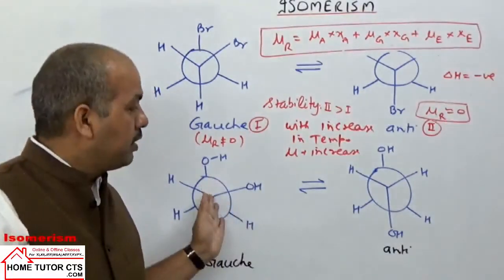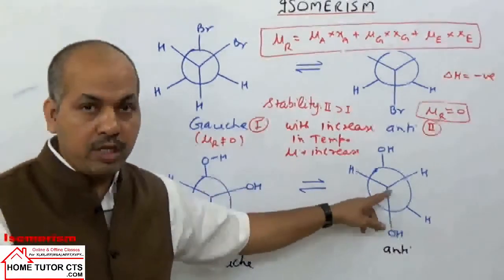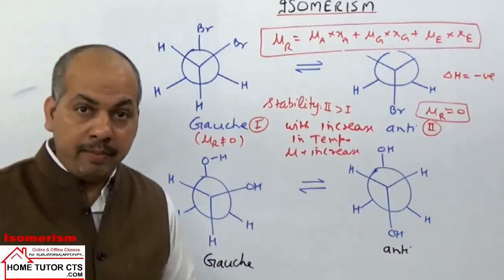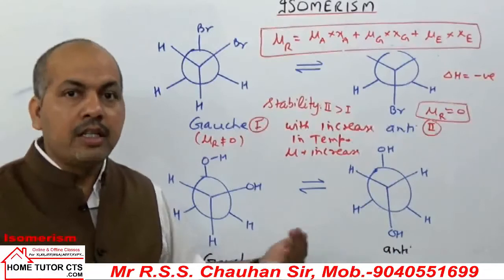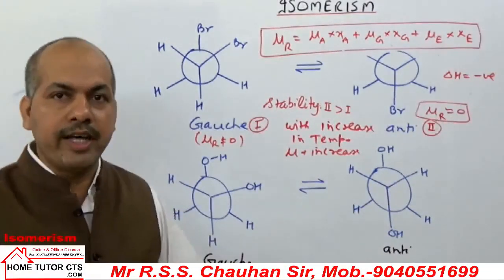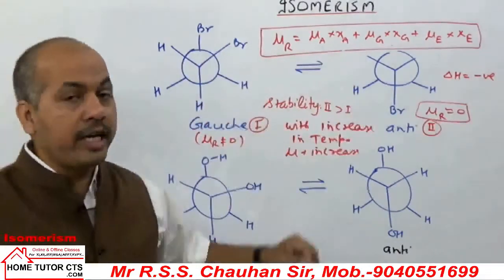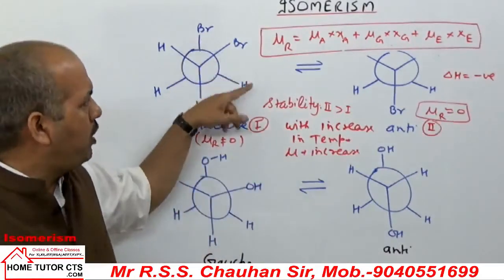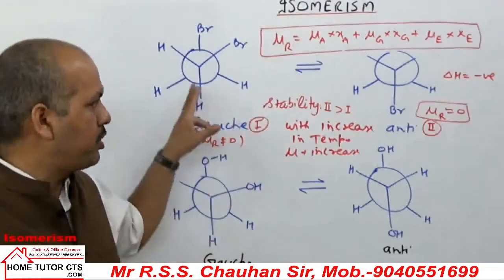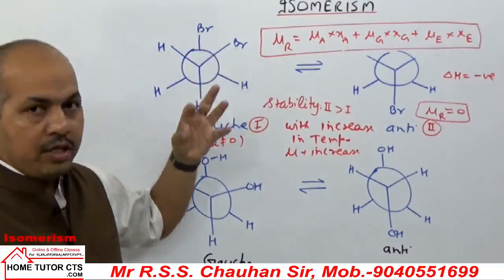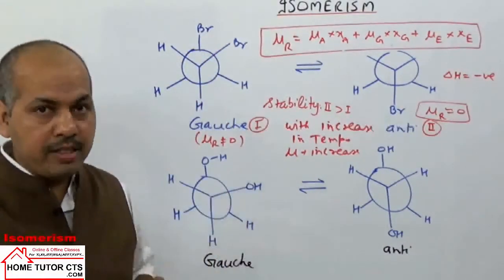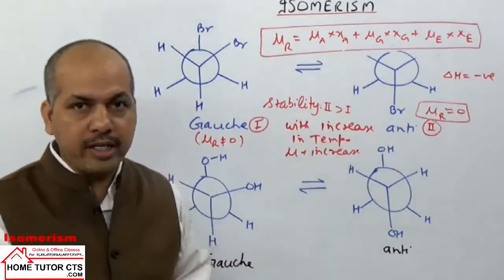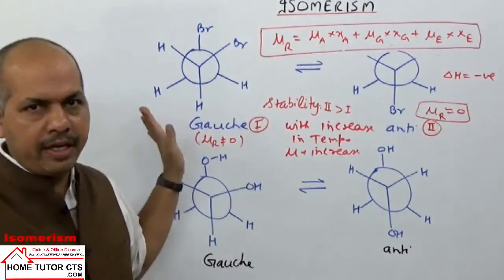So this kind of point can be helpful for the stability of two arrangements or conformations. If we convert a less stable to a more stable conformation, delta H is negative. Delta H negative means the reaction moves in the backward direction with rising temperature. If delta H were positive, then with rising temperature the reaction would move in the forward direction. That is the example taken for conformations of 1,2-dibromoethane. If you take 1,2-dichloroethane, you can explain accordingly. Chlorine is smaller in size, so repulsion will be less. They will have less repulsion in the polarity of the two arrangements, but there also the anti will be 0. So when they ask to compare, be careful.